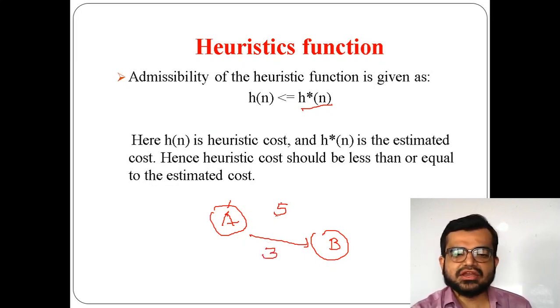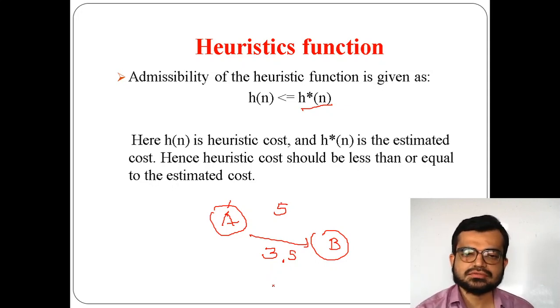So it should satisfy this condition: h of n should be less than or equal to the estimated value. Here the actual cost is 3, which is less than 5. It can be up to 5, but it should not be 6. As the estimated cost is 5, the actual cost should not be more than 5. It can be 5 or less than 5. So in this way the heuristic function works.